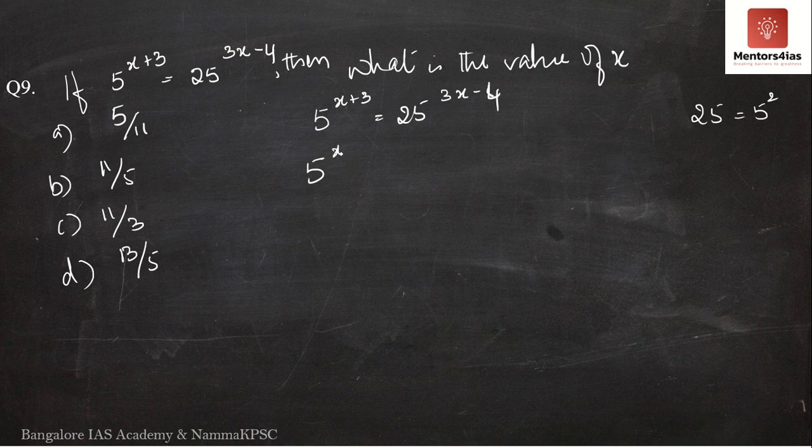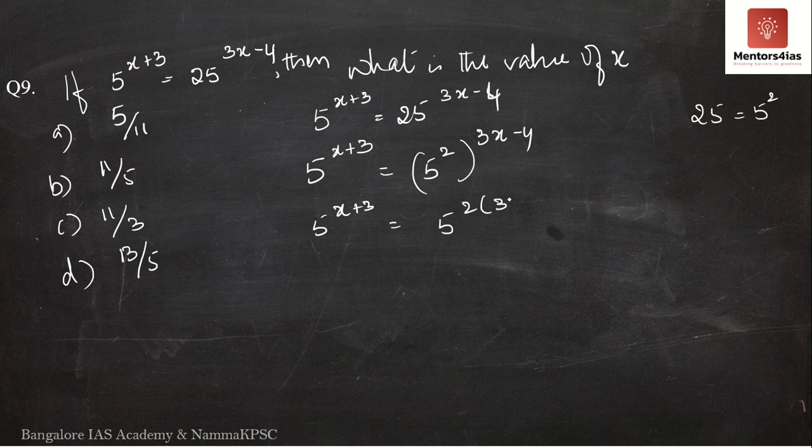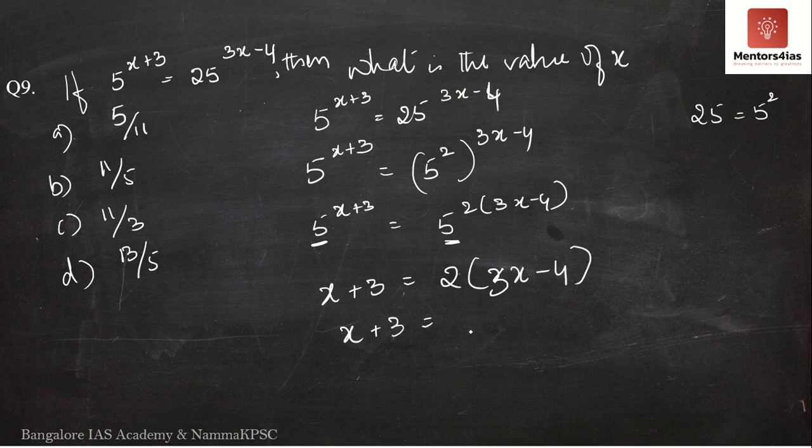What do we get? We get 5 to the power (x plus 3) is equal to (5 square) whole to the power (3x minus 4). What does this mean? 5 to the power (x plus 3) is equal to 5 to the power 2 into (3x minus 4). Now, since the base is the same, the indices will be equal to each other, meaning x plus 3 is equal to 2 into (3x minus 4), or x plus 3 is equal to, opening the bracket, 6x minus 8.